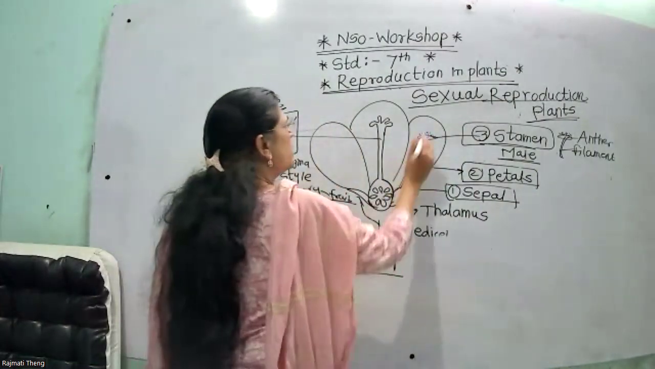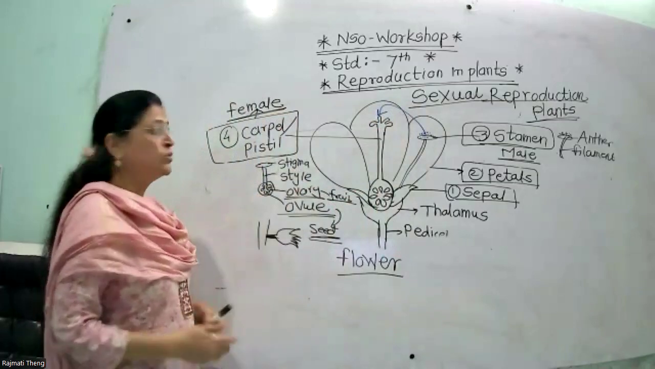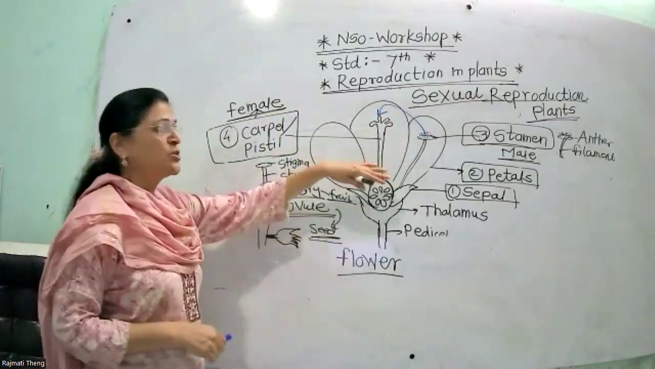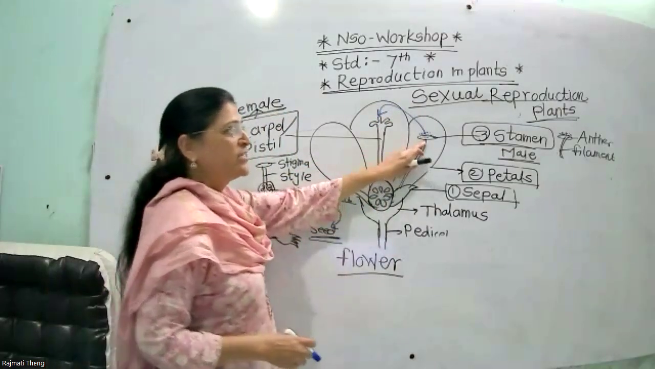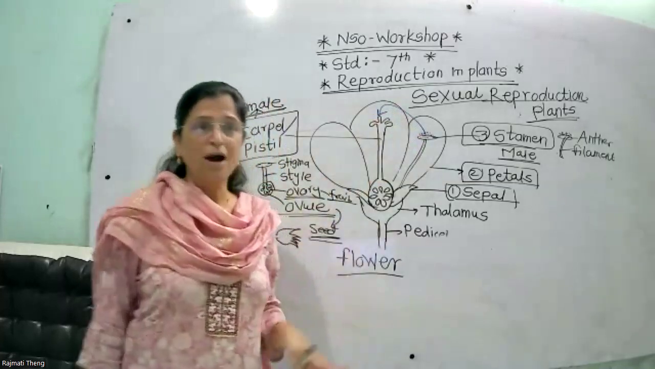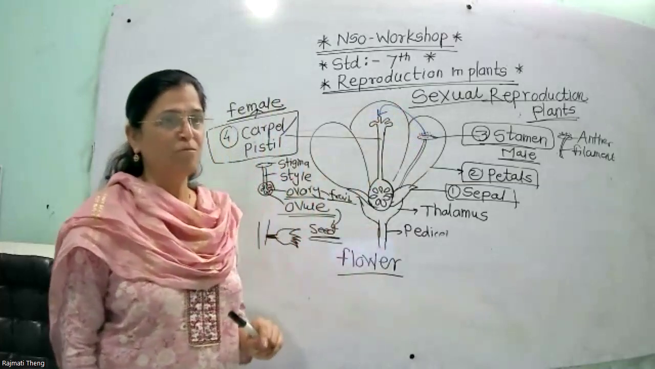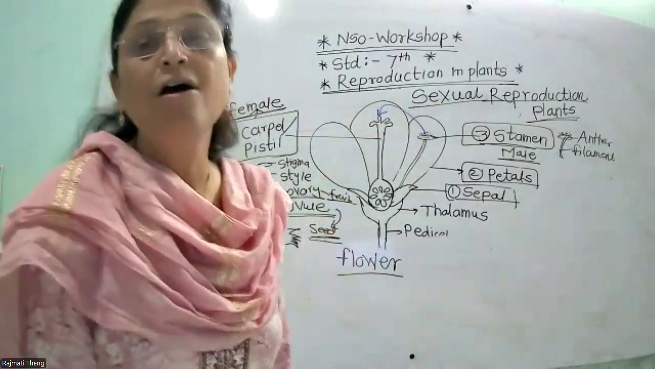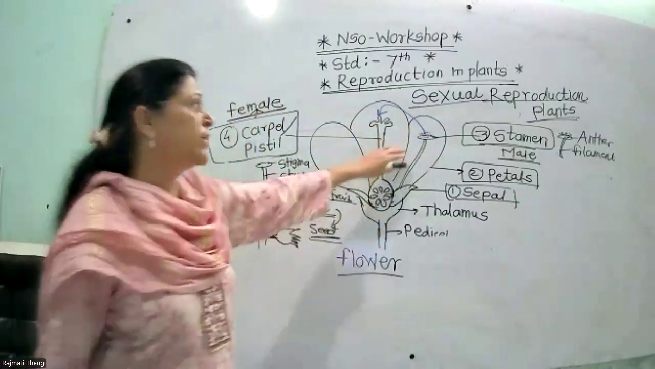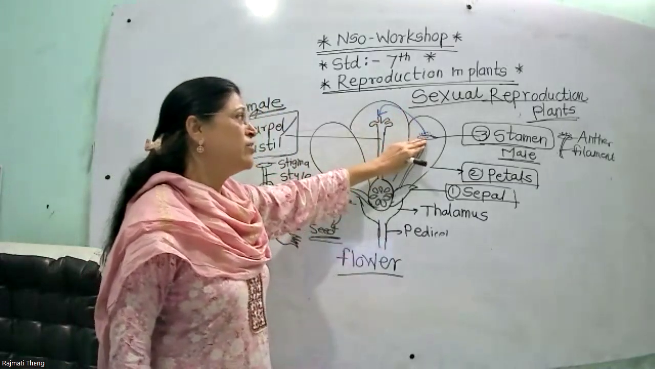So the transfer of pollen grain from anther to the stigma of the carpel or pistil is called pollination. The pollen grains are in which part? They are in the anther. So transfer of pollen grain from anther to the stigma of the same or a different flower is called pollination, and this is the first step in the fertilization of a flower or in sexual reproduction.